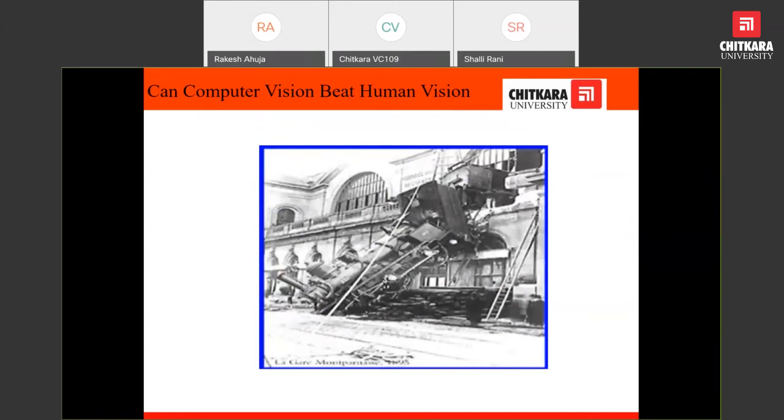Another example you can see over here: can computer vision beat human vision? By looking at this image, even a human may need some training, or has to take a few minutes or seconds, to see what is actually happening in this image. Definitely, there is a building and an engine is falling down. But asking a computer to analyze and tell what this image is saying to us is very difficult. But this is a hot area.